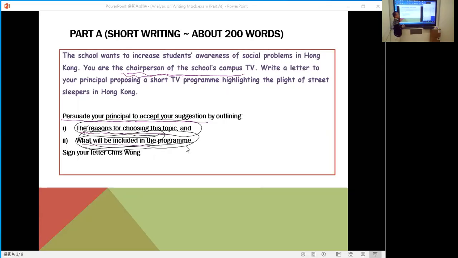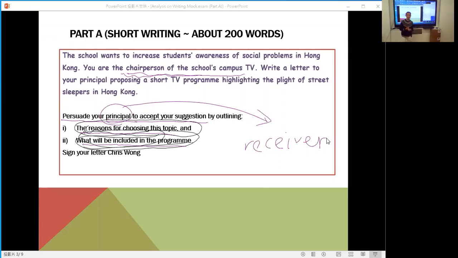Now, when you receive the topic, or you can say the question, the first thing that you need to ask yourself is, who are you? You need to know your role, the task you need to perform, and the text type. Who will read your writing? Who is the receiver?